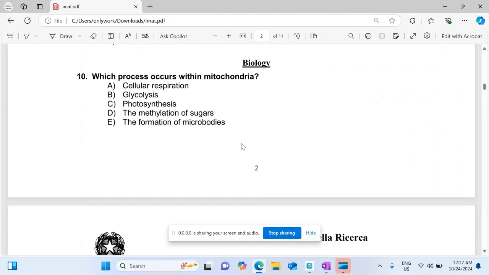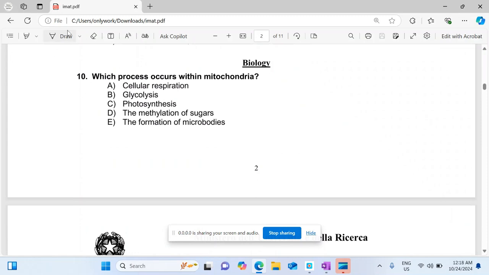Let's discuss the Biology 2024 IMAT paper. MCQ number one is, which process occurs within the mitochondria? So its right option is cellular respiration.